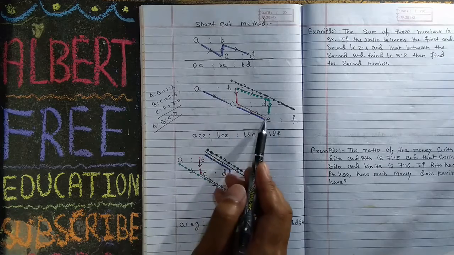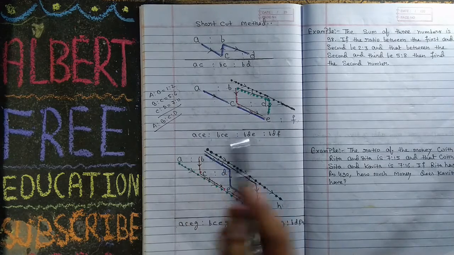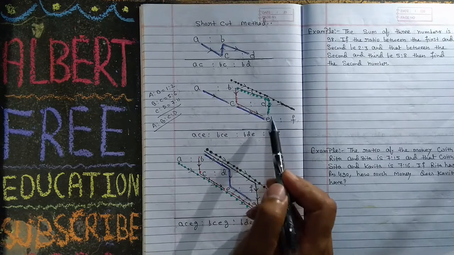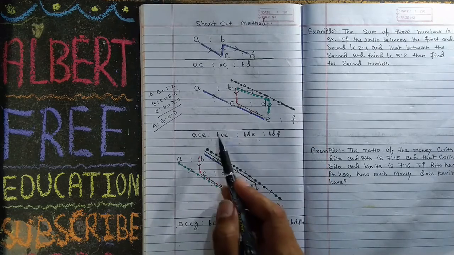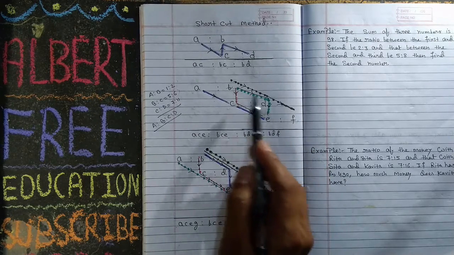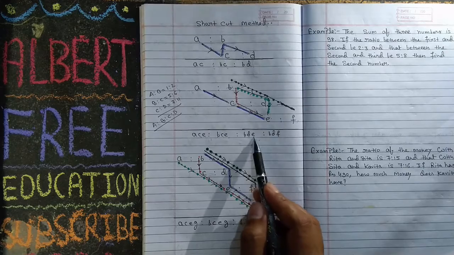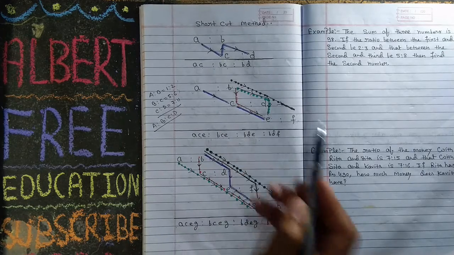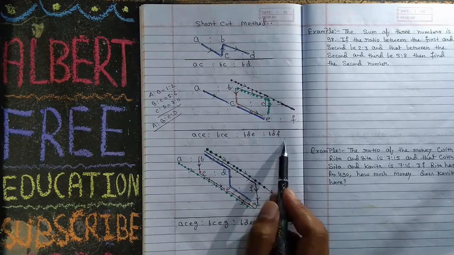So ACE, then BCE or ECB, both are same. BCE, then BDE, then BDF. This is the best method.